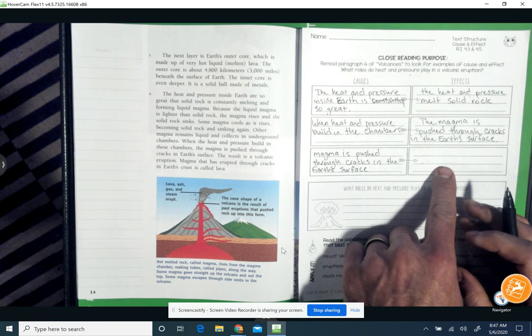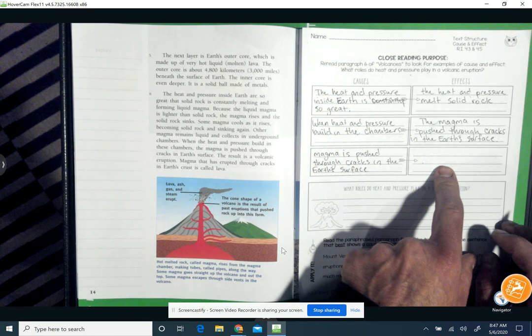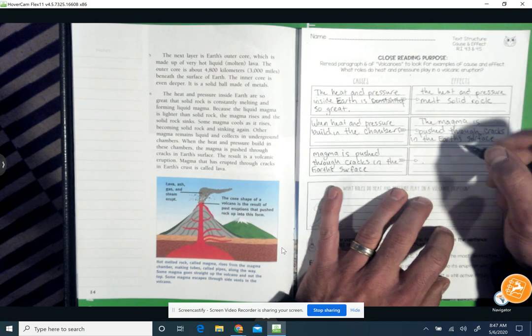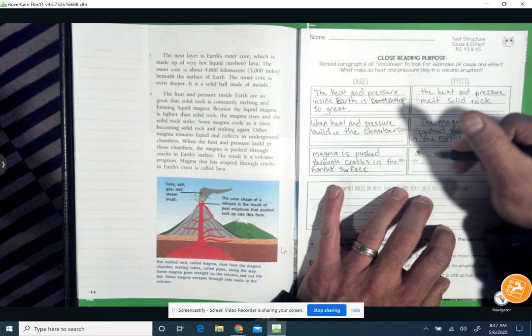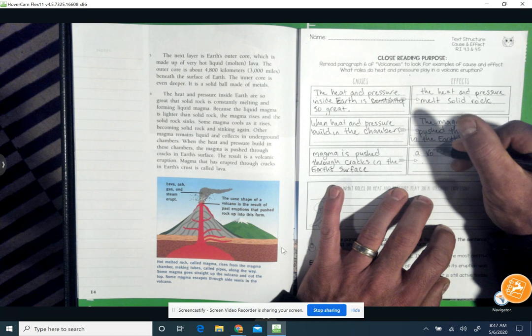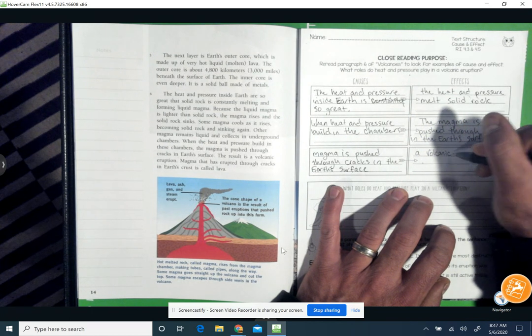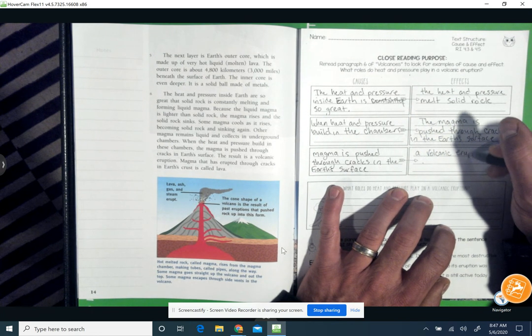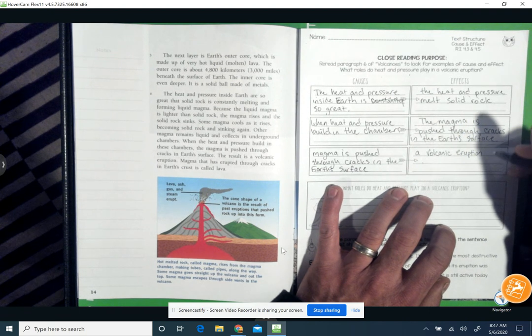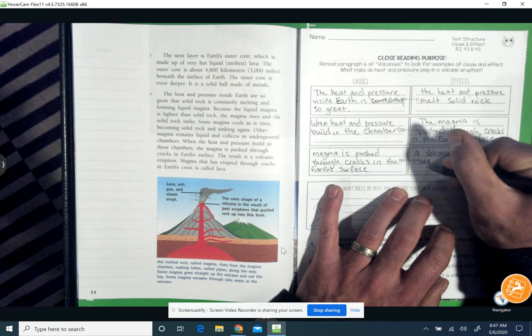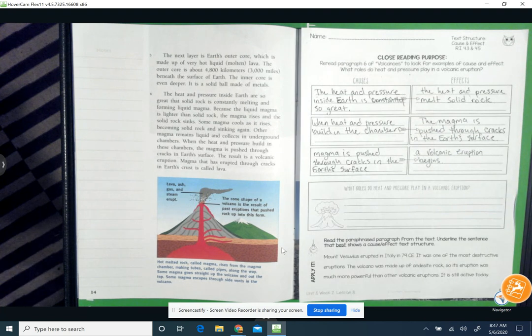And the effect of magma being pushed through the cracks in the Earth's surface is a volcanic eruption. A volcanic eruption begins.